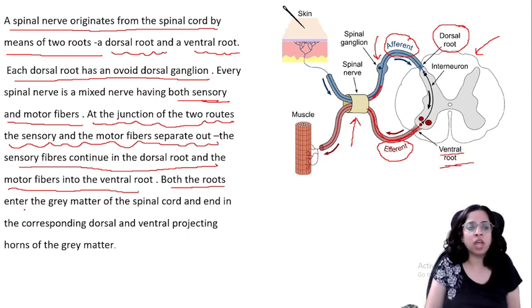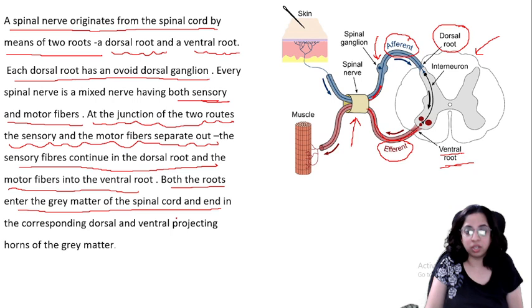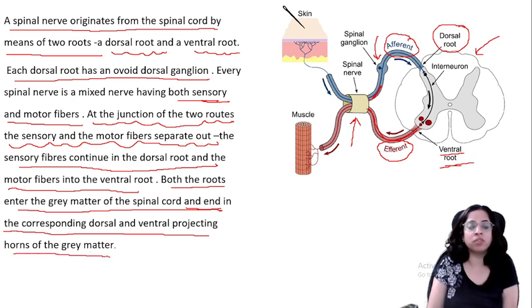Both the roots enter the gray matter of the spinal cord. Now you are seeing that both of them are entering into the gray matter. Can you see this butterfly type of gray matter? So both of them are reaching the gray matter. They are entering in the gray matter, and they end in the corresponding dorsal and ventral projecting horns of the gray matter.